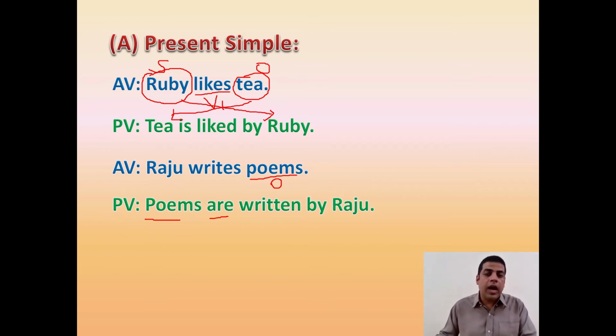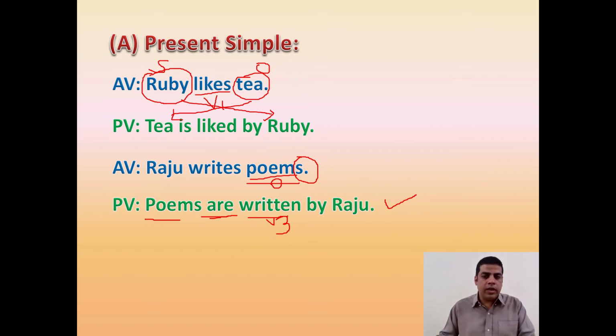Now why did are come here? The reason is, if it had been singular, only one poem, then it could be poem is. But since here we have the plural form, that is S, because of that, the word are has been introduced here. That is the auxiliary form, and the V3 form is written. So the final answer is poems are written by Raju.